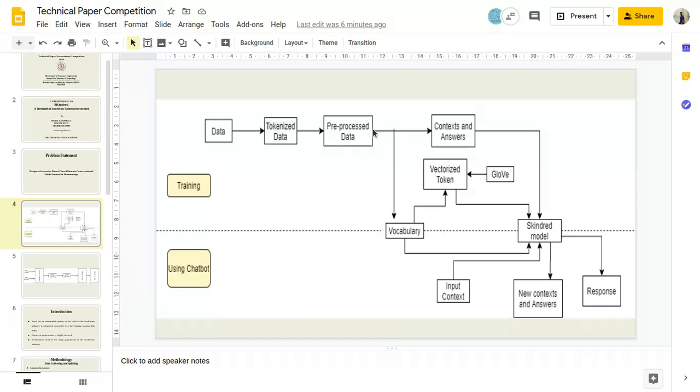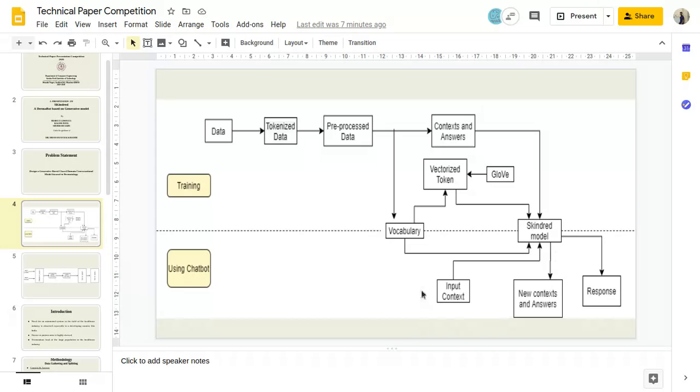This pre-processed data helps to create a vocabulary. Vocabulary is nothing but the set of words that a chatbot can use and the frequency with which the word is used. Next is context and answers. We'll see it in the code later. And we're using GloVe. GloVe is global vectors. After pre-processing the data, we have only words here, but a chatbot can't understand what a word is. A word is interpretable by humans only. So global vectors convert these words into one-dimensional vectors. And finally, I get a vectorized token. And this vectorized token is the input for our model.